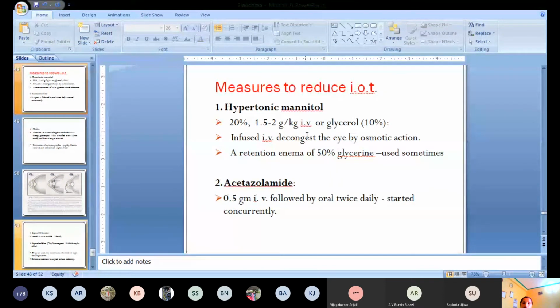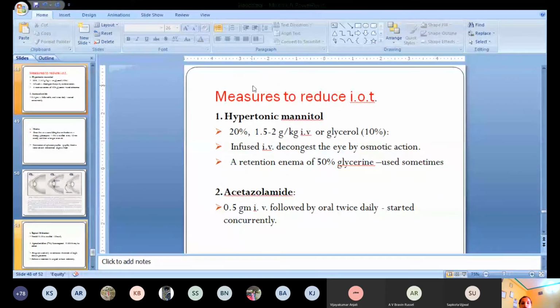It acts by its osmotic action, okay, because it is a hypertonic solution. It has the capacity of absorbing water, so it absorbs water from the various compartments of the body. In the eye there is an increase in the aqueous humor, meaning the water content of the eye is increased.